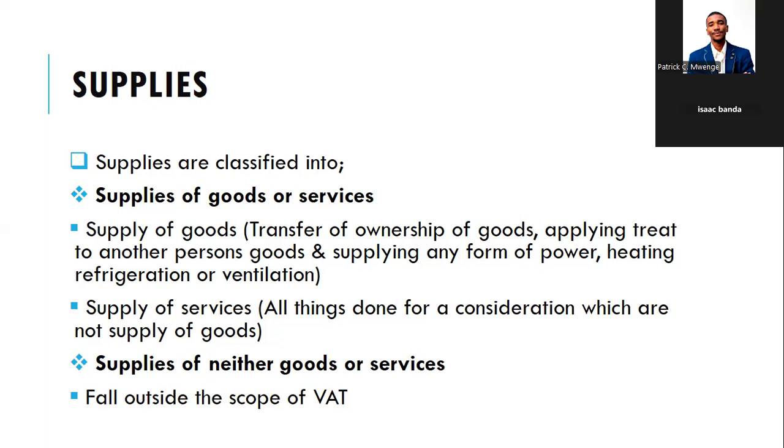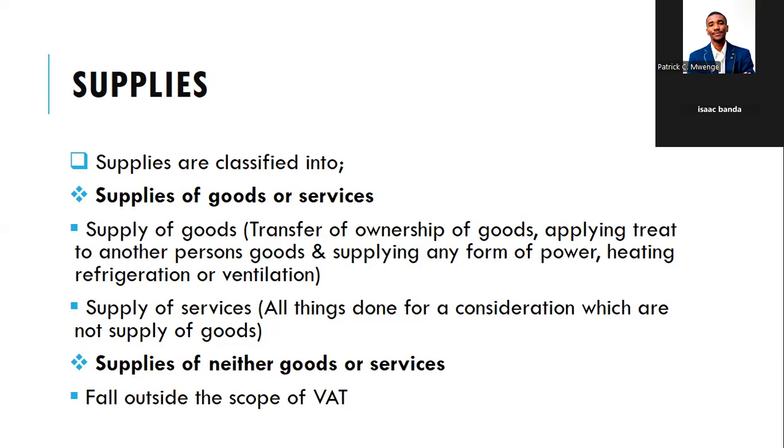The supply of services are all things done for consideration which are not supply of goods. Maybe this can be advisory services or consultancy services. Then the other category is supply of neither goods nor services. These fall outside the scope of VAT.